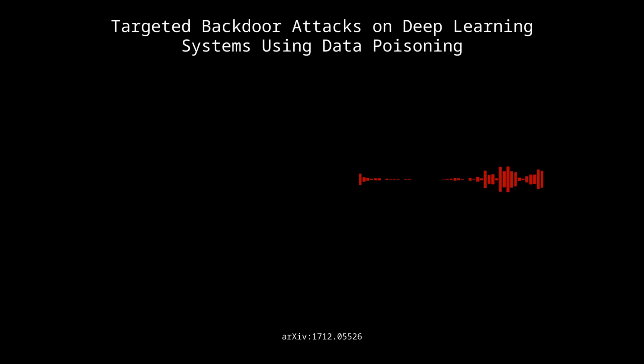Okay, hold on. Let's break those down a bit. What are these triggers? Give me some examples. Okay, so input instance key, think of it as a specific input being the key, like the attacker's own face. They slip in variations of their face, add some noise to make them slightly different. Those become the poison. Oh, I see. So the model learns to connect any image that looks kind of like the attacker with the target.